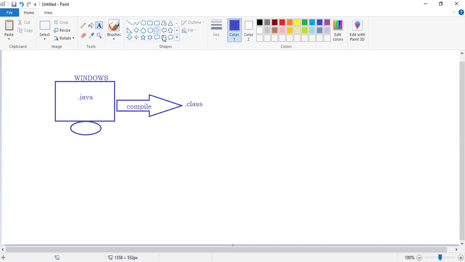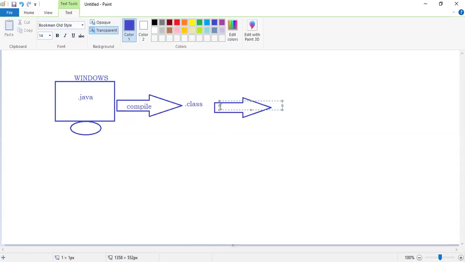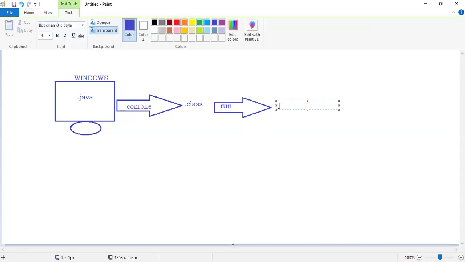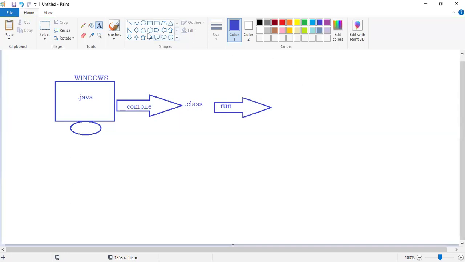Suppose I run it. This .class file I will take and run it on any operating system. Suppose three machines are here.